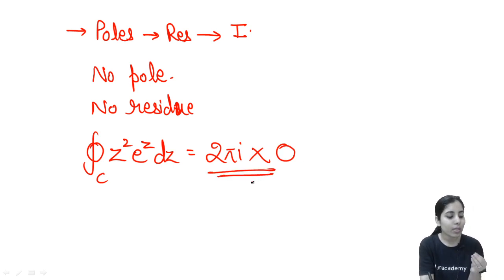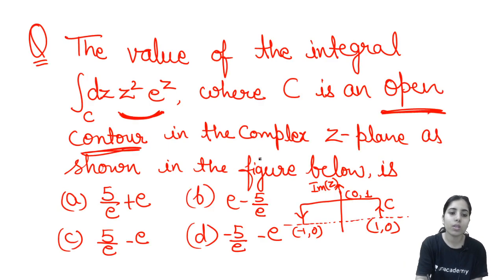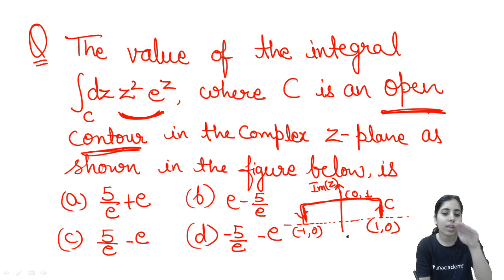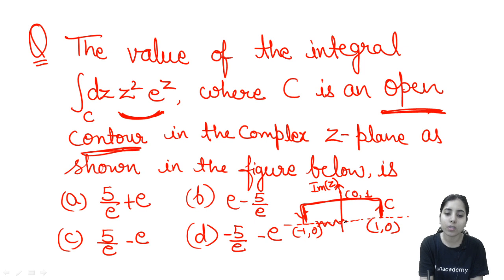Now you can even say that the contour given to us is an open contour. So why am I saying closed contour? Because, guys, you can see the contour along which they want us to find the integration is this one. But the below line is also given to you. Clear? So I start by considering it as a closed contour, and later I will split it into 2 parts. One will be along this path, another one along this path.